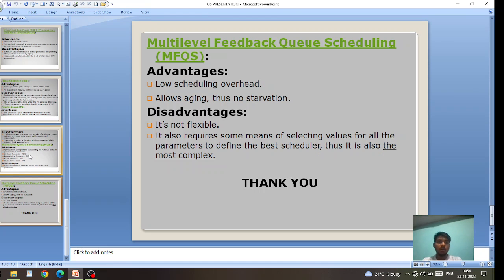And this last one, the multi-level feedback queue scheduling. Advantage is low scheduling overhead, and it allows aging, thus no starvation. Disadvantages: it is not flexible. It also requires some means of selecting values for all the parameters to define the best scheduler. Thus, it is also the most complex.